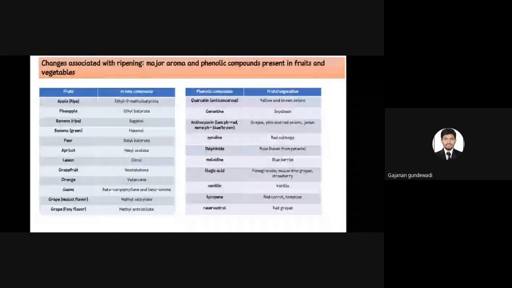Coming to malvinidin, it is majorly found in blueberries. Ellagic acid, it's majorly found in pomegranate, mustard and strawberries. Vanillin, it's majorly found in vanilla. Lycopene, see, they'll ask the red color of the carrot is due to dash. We should not take carotene. We should not get confused. The correct answer is lycopene. Red color of the carrot is due to lycopene and also tomato. And resveratrol is a major compound present in red grapes.